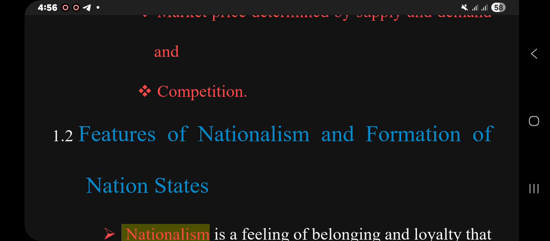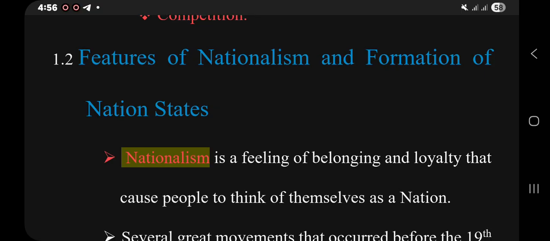The second subtopic of today's lesson is features of nationalism and formation of nation states. Nationalism is a feeling of belonging and loyalty that causes people to think of themselves as a nation.